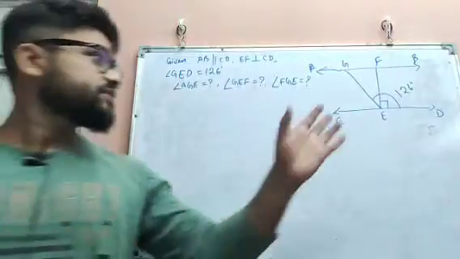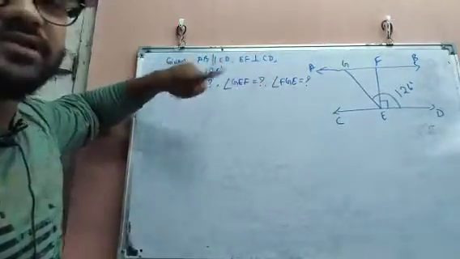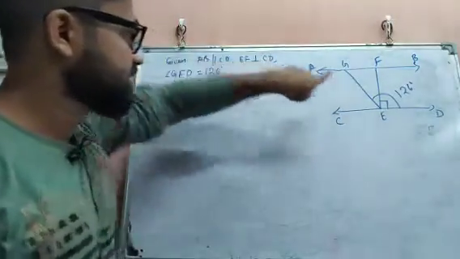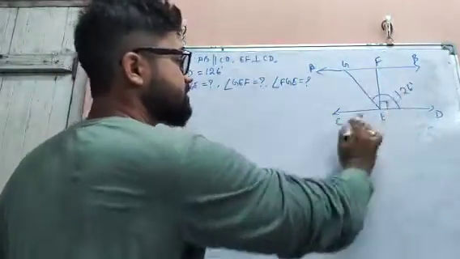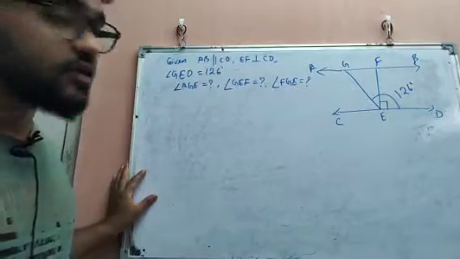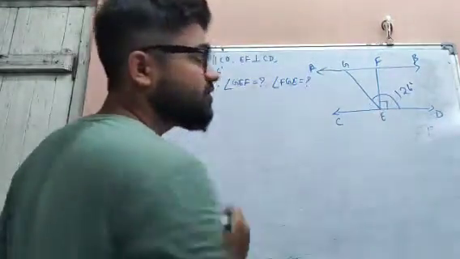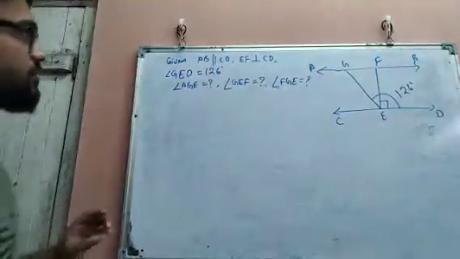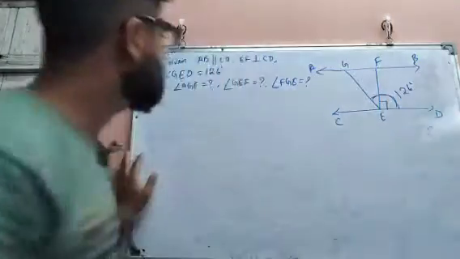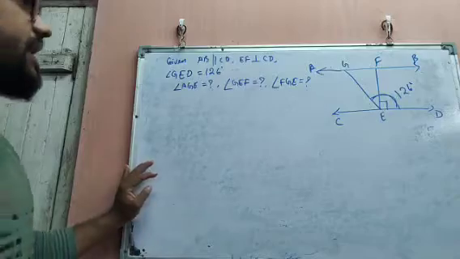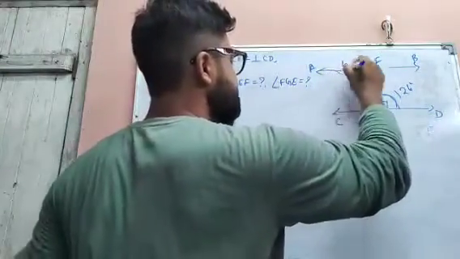So now the next problem. We are given AB parallel to CD, that means these two lines are parallel. Also EF is perpendicular to CD, that means this angle and this angle will be 90 degrees. Now angle GED, this large angle, is given as 126 degrees. We are asked to find angle AGE, that means we have to find this angle.